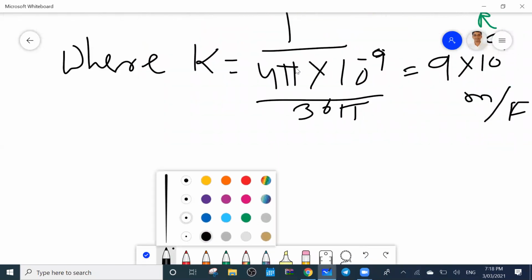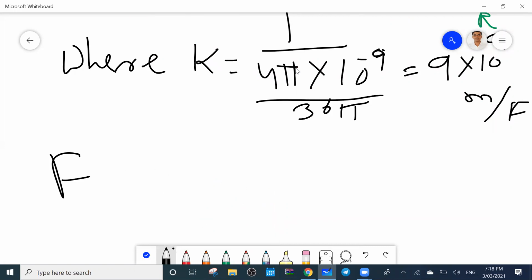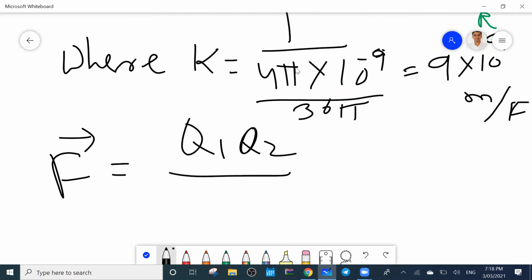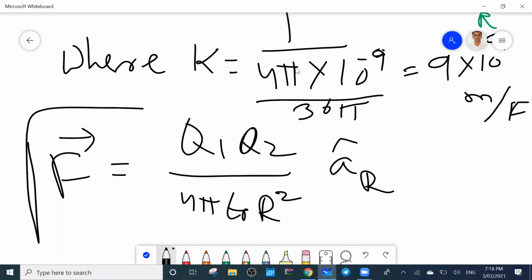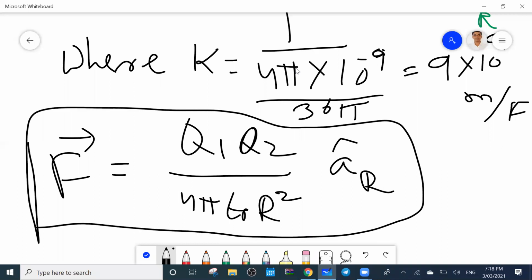So now what you will do: F equals, if you write in terms of unit vector, Q1 Q2 by 4 pi epsilon 0 R square into the unit vector a_R. This is the force. If force is there, the unit vector also you have to write. Here the direction is on the left-hand side, so on the right side also you have to put the direction. So is it clear?